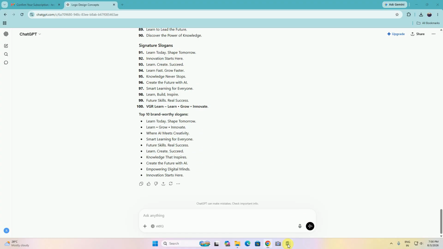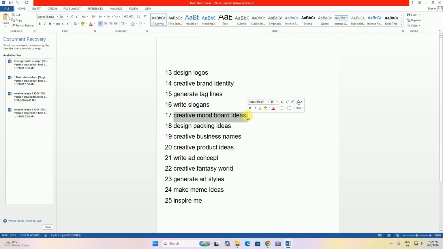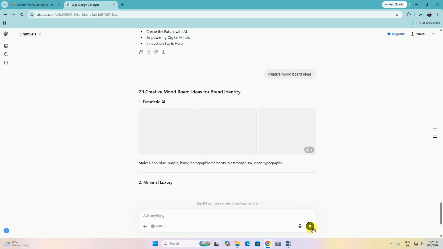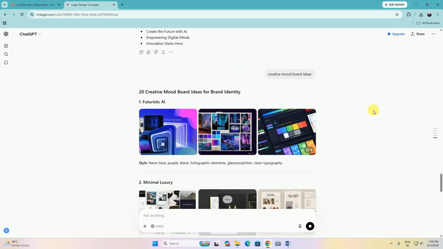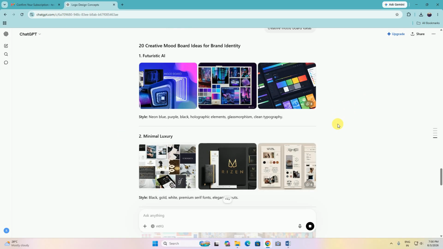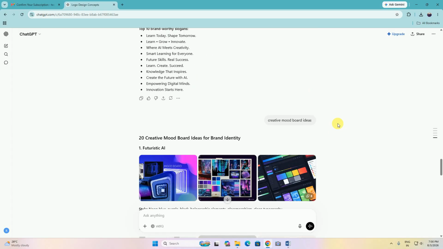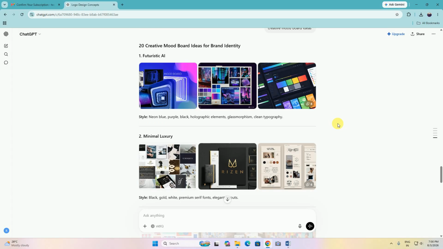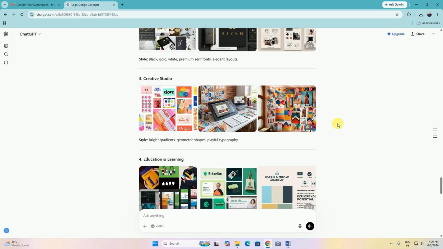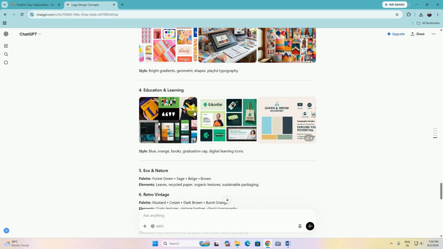The another prompt was create mood board ideas. This mood board is given with these symbols. You observe the first one is frosty care, minimal luxury, creative studio, and education learning.